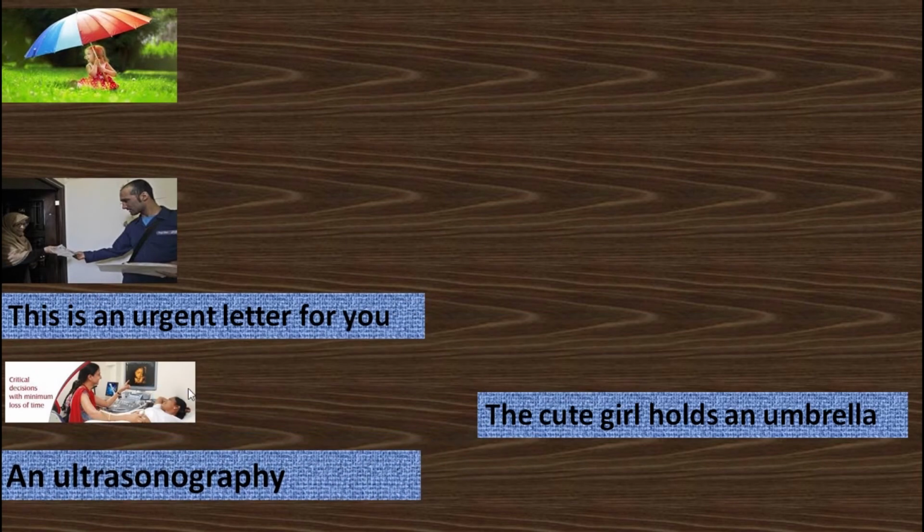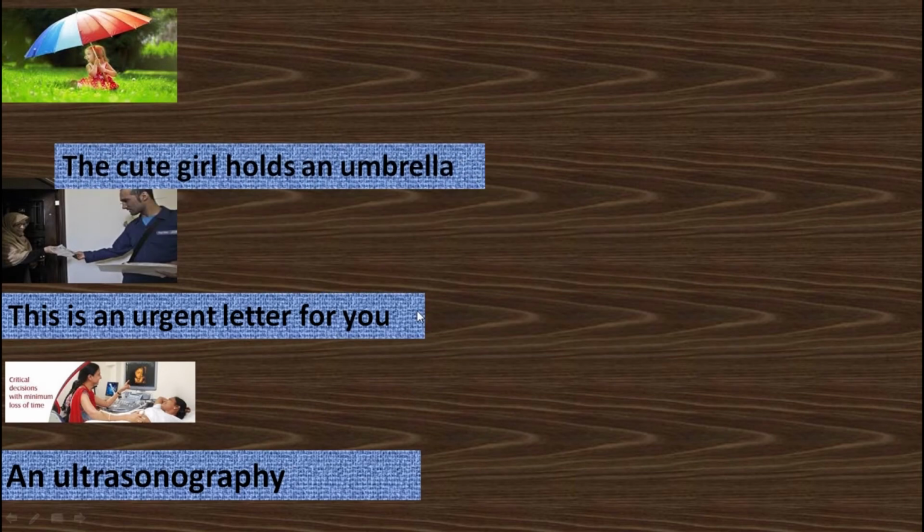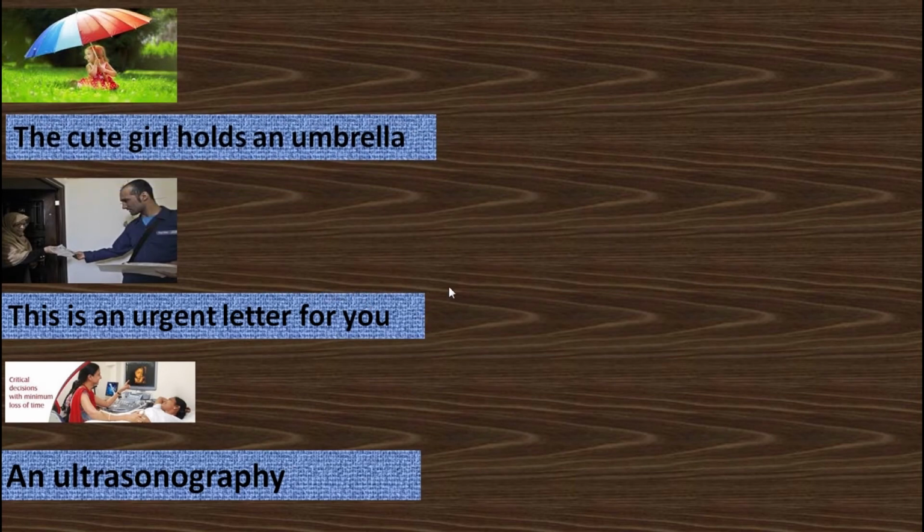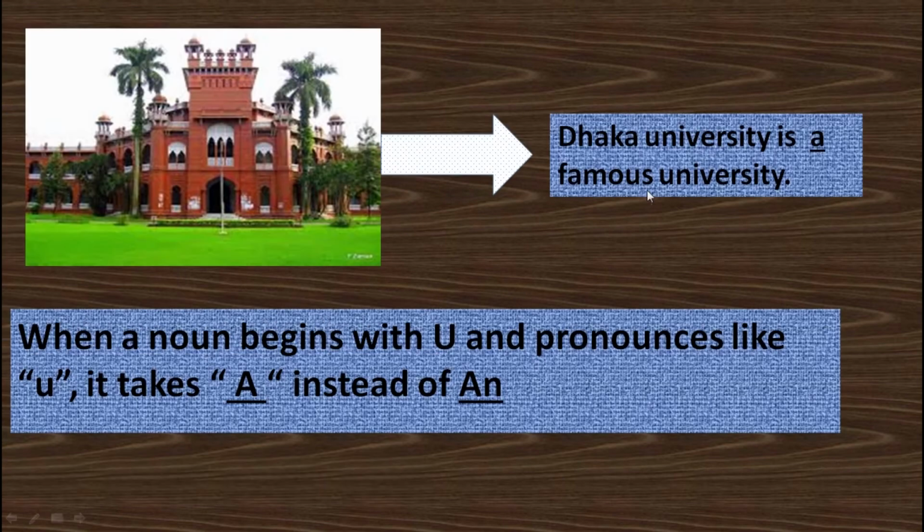Dhaka University is a famous university. When a noun begins with u and is pronounced like you, it takes a instead of an.